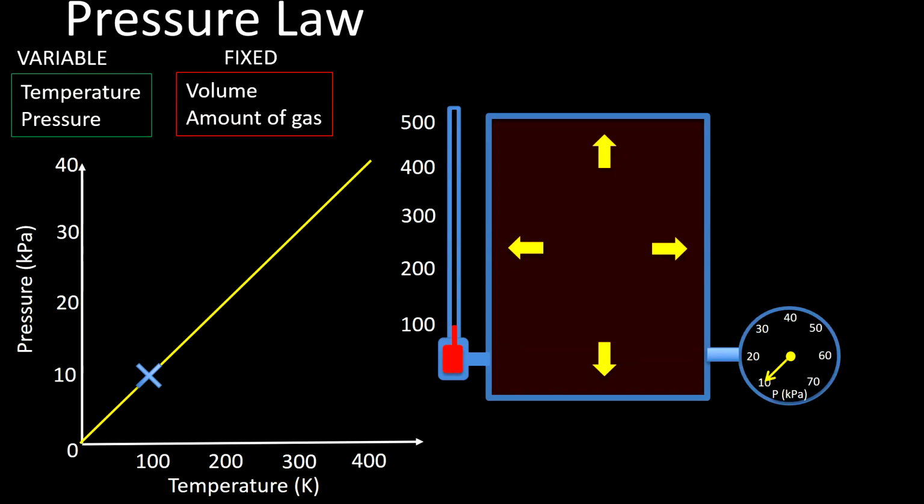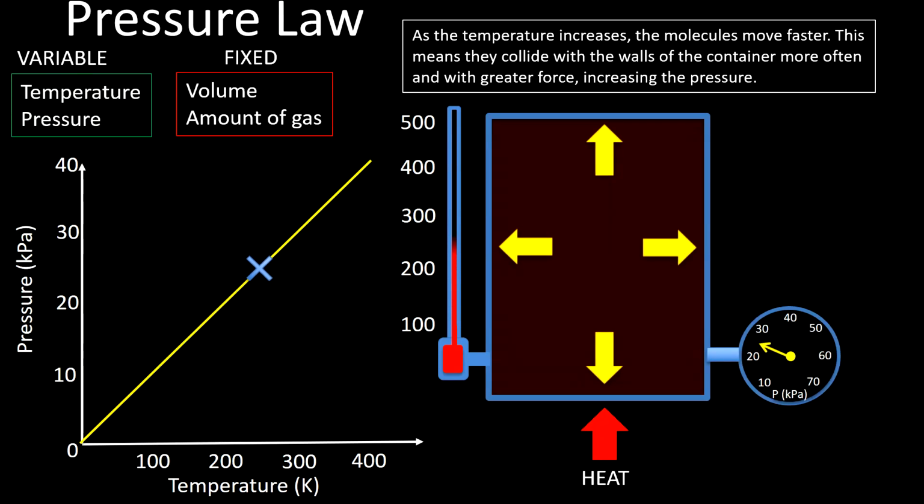So what's going to happen this time with the blue dot is we're going to heat this box starting from a low temperature, starting from 100 Kelvin, no degrees needed, and a pressure of 10 kilopascals. We're going to apply heat to this, and as we do so, the temperature increases, and this one is relatively simple to explain. The molecules move faster when the temperature increases. That means they collide with the walls of the container more often and with greater force, and that increases the pressure. So the pressure law is by far the simplest to explain because we don't have to worry about explaining exactly how this little piston arrangement moves up and down, which involves a slightly more nuanced explanation.